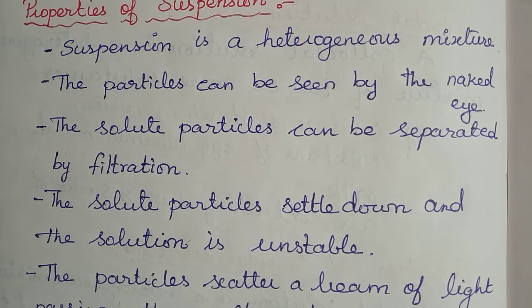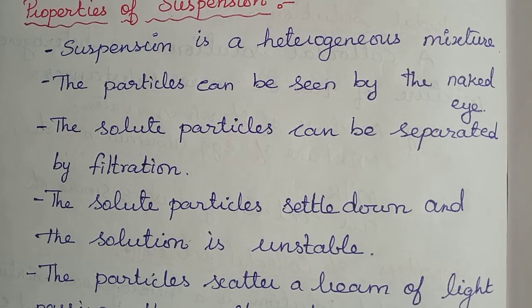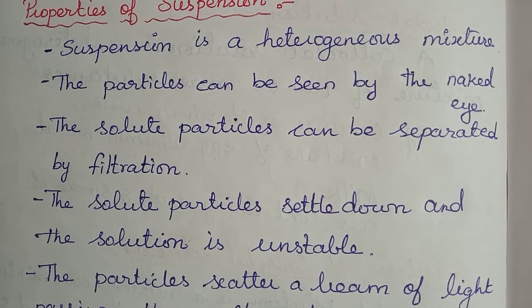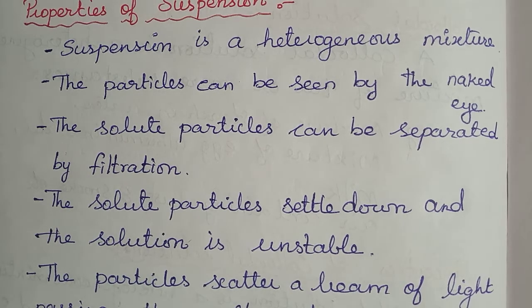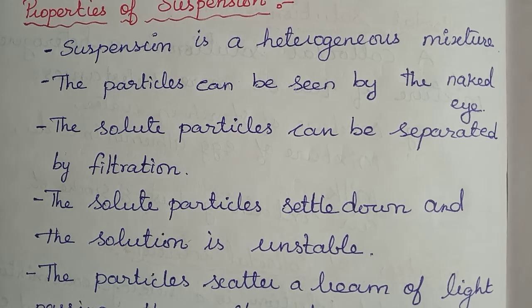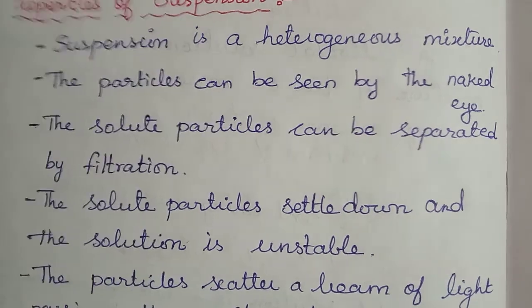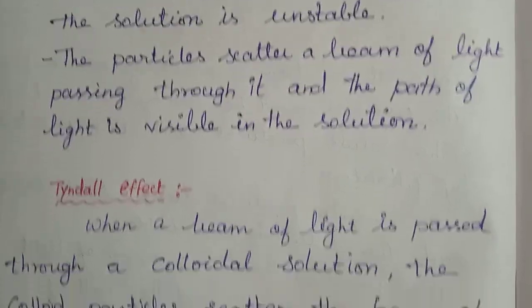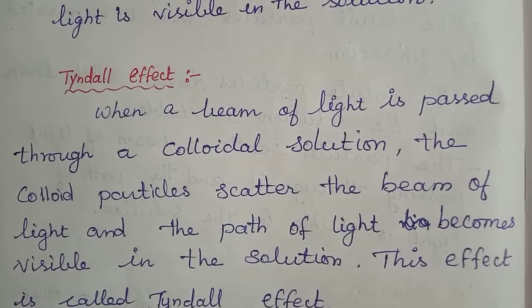The properties of suspension are the same as the heterogeneous mixture properties. The suspension is a heterogeneous mixture, and the particles can be seen by the naked eye, and the solid particles can be separated by filtration. The solid particles settle down and the solution is unstable. We can see it settle with our naked eye. And the particles scatter a beam of light passing through it and the path of light is visible in the solution. That is called the Tyndall effect. So what is the Tyndall effect?